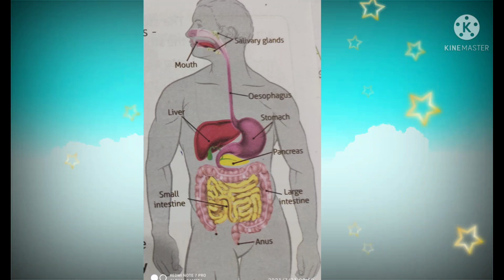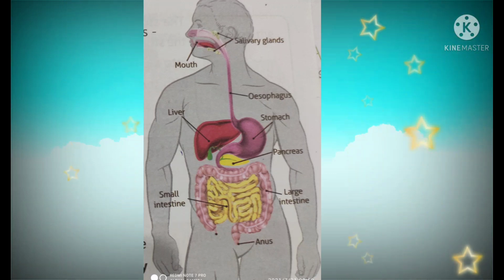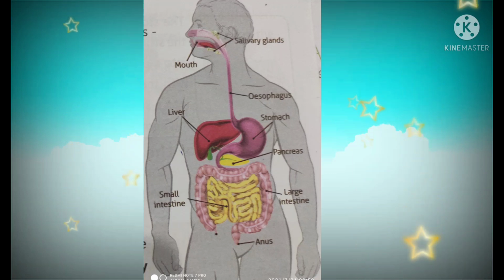Food is taken into the body through the mouth. It leads into the buccal cavity. Next, the buccal cavity. The buccal cavity contains the tongue, teeth, and secretions of salivary glands. Carbohydrate digestion starts here.